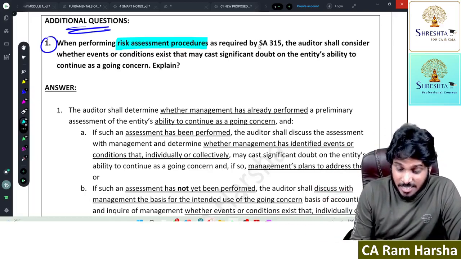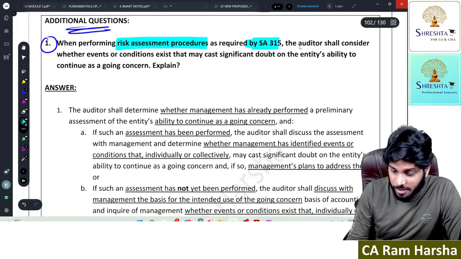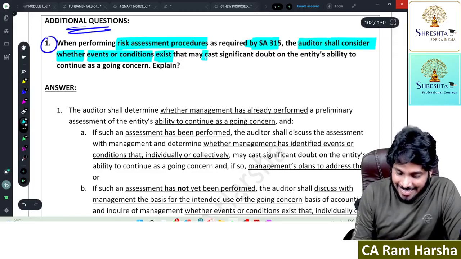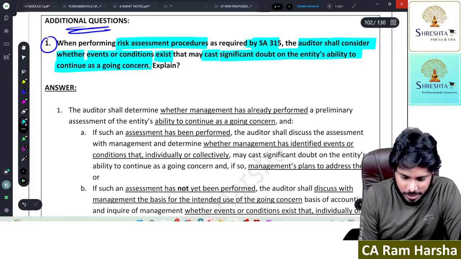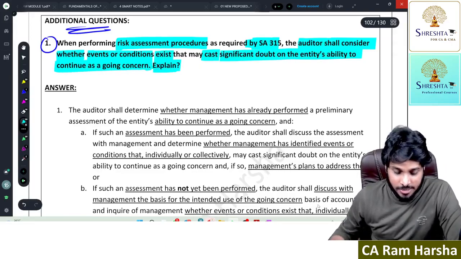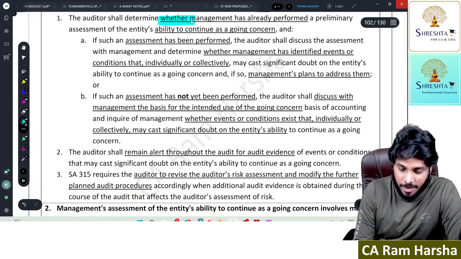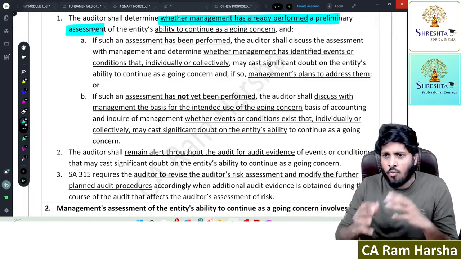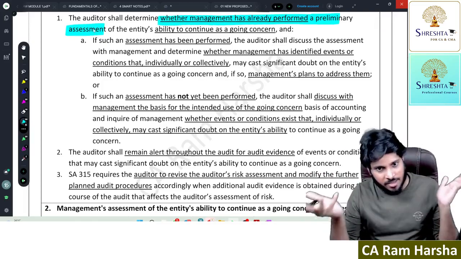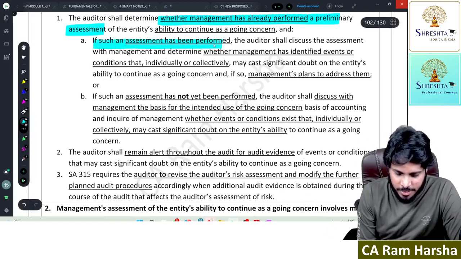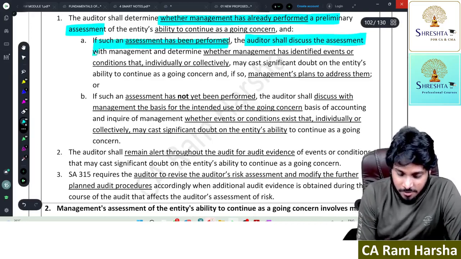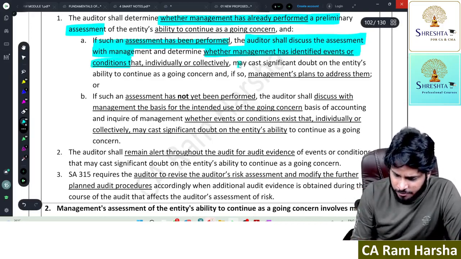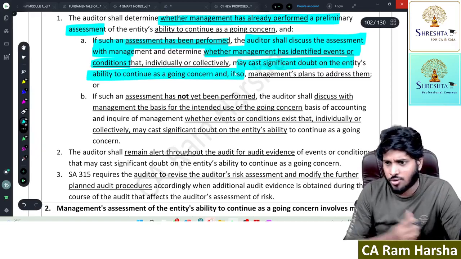When performing risk assessment procedures under SA 315, the auditor shall consider whether events or conditions exist that cast significant doubt on the entity's ability to continue as a going concern. The auditor shall determine whether management has already performed a preliminary assessment. If such an assessment is performed, the auditor shall discuss with management whether management identified any event or condition which may cast significant doubt on the entity's ability to continue as a going concern.